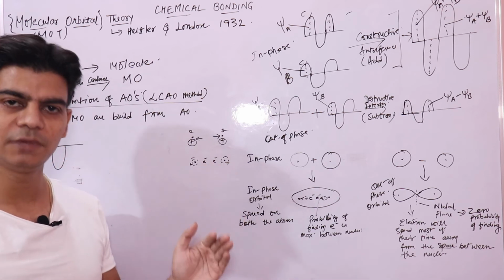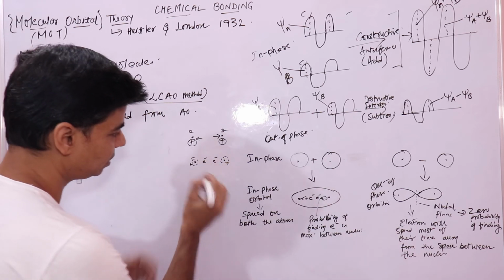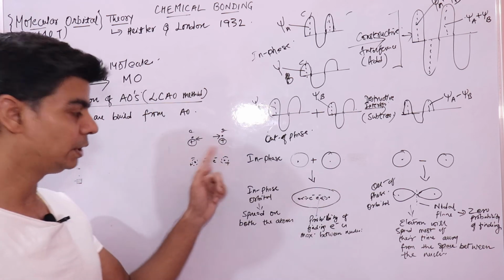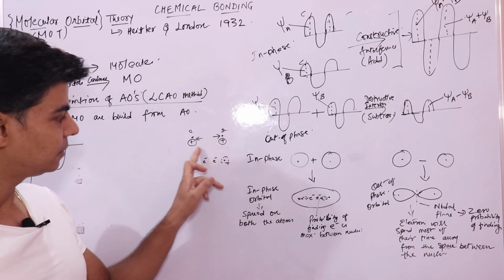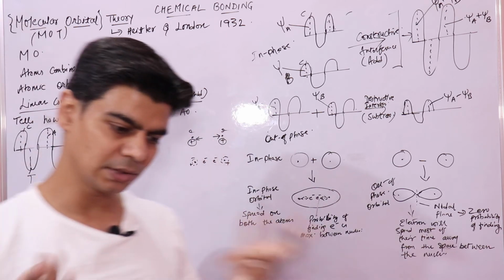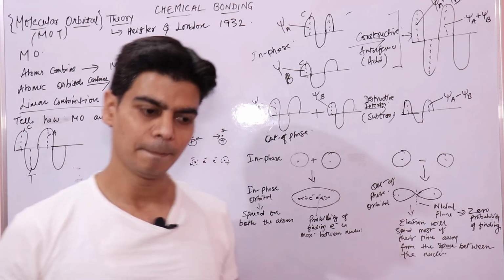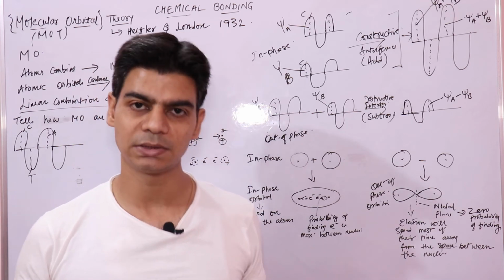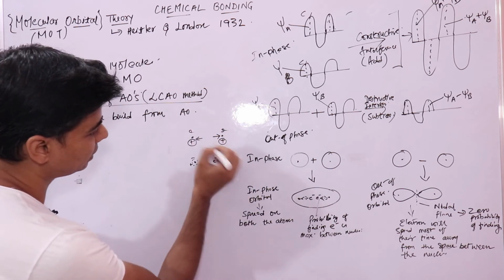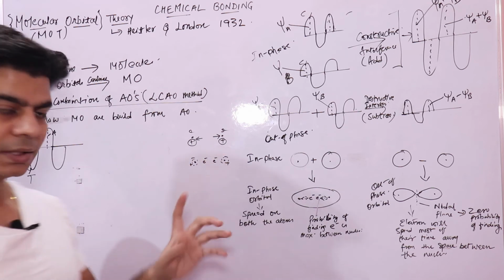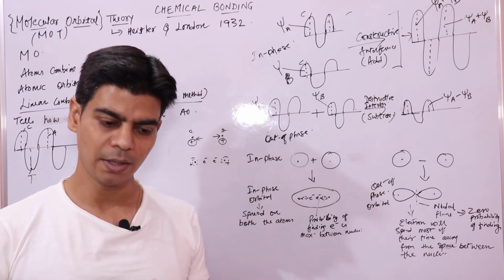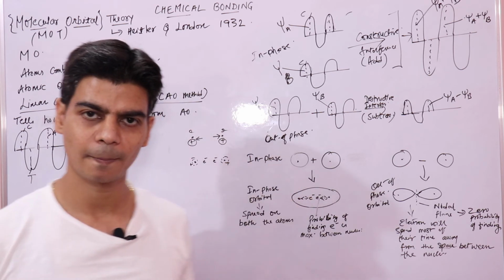When these electrons are present between the nuclei, they will prevent this kind of repulsive interaction between the nuclei, because this kind of repulsive interaction will increase the energy of the system, right? Whenever the energy of the system is increased, you have an unstable system, right? So this is unstable. Why? Because the repulsive interaction is more. So due to high repulsive interactions between the nuclei, the energy of the system will increase, right?